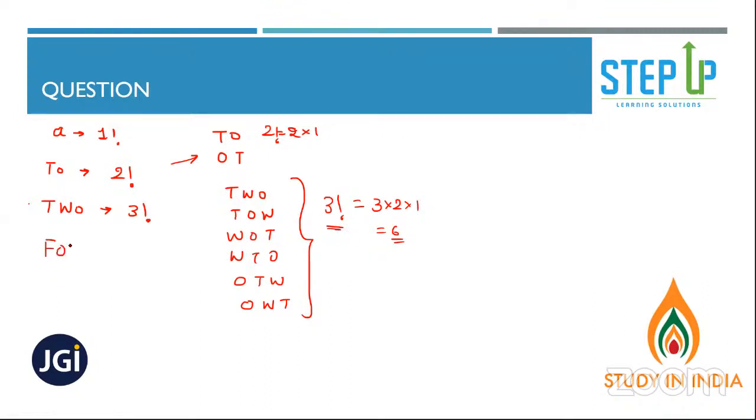If there is a 4-letter word, FOUR, what will the answer be? 4 factorial. If there is the word FIVE, what will the answer be? People got emotional. It is a 4-letter word only, though the name says 5, it is still FIVE, 4 letters only.